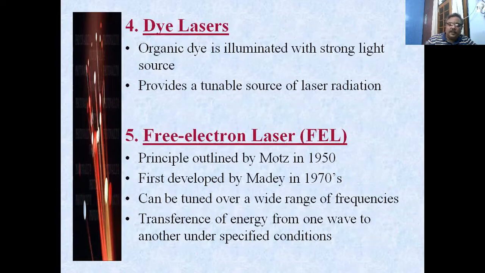So it consists of a beam coming through. By varying the intensity of the beam and the other parameters of the beam and the magnetic field through which it passes, we can change the characteristics of the output beam, not only the frequency, but power and other things also. And here the transference of energy takes place from one wave to another under specified conditions. In this laser, to be specific, the energy is transferred from an accelerated electron beam to an electromagnetic wave to enhance the power of it.